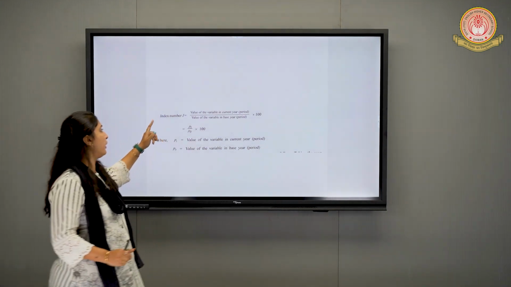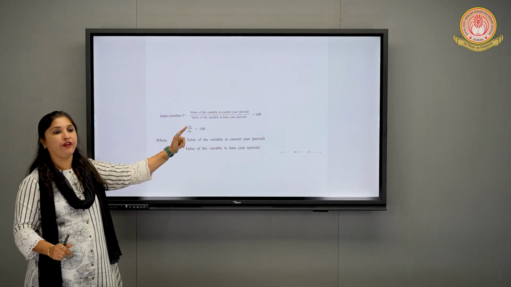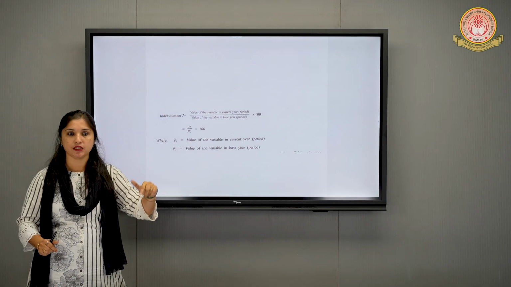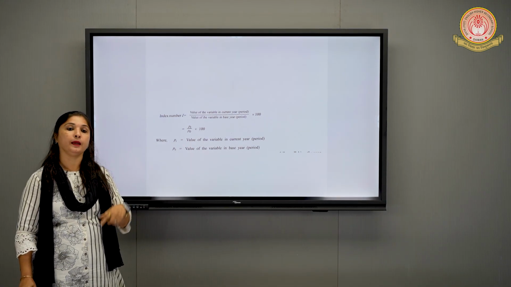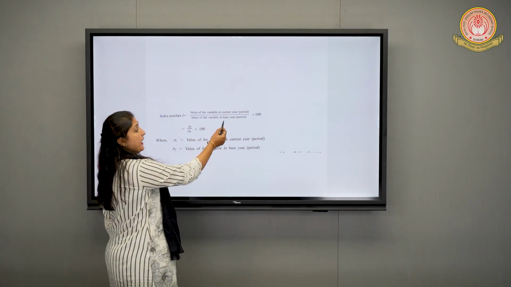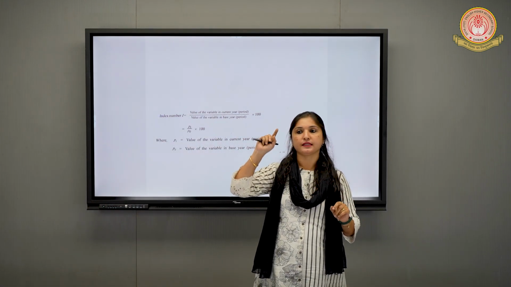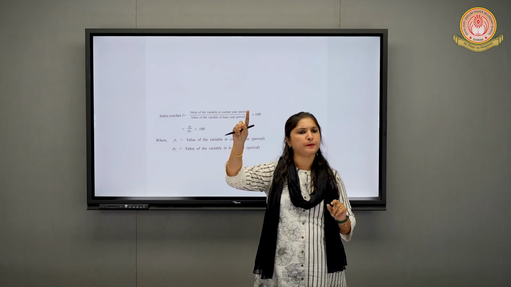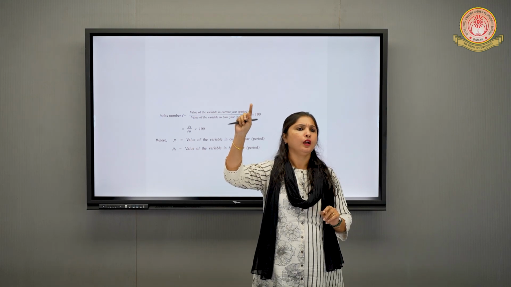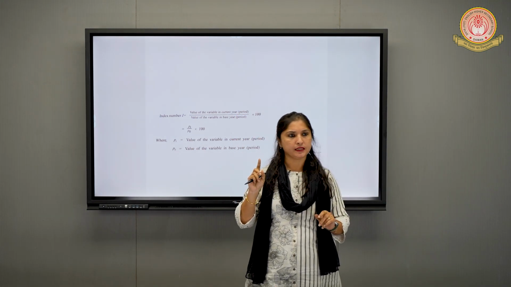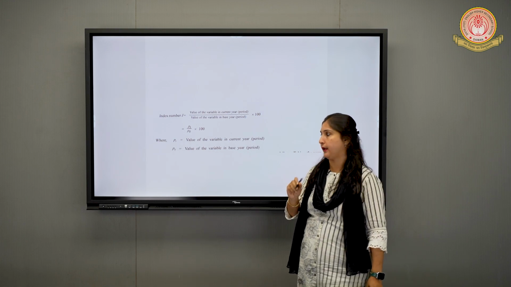That's why the formula for index number using the fixed base method is the value of the variable of the current year divided by the value of the variable of the base year. Why is it written base year? Because the base year is fixed. If it is given that 2014 is to be taken as the base year, you do not have to change. You always have to divide by the year 2014 only. Is it clear? So the base year in this method will remain the same.